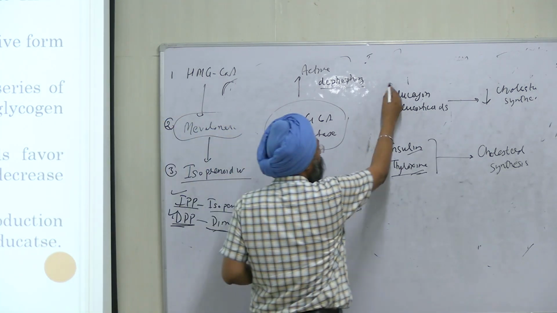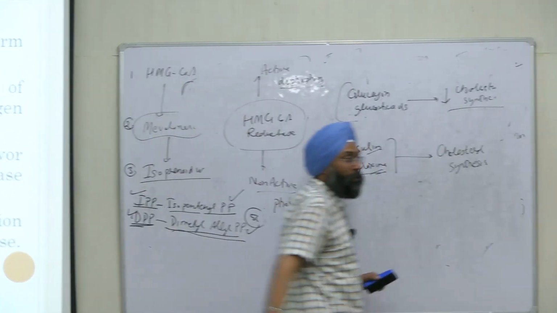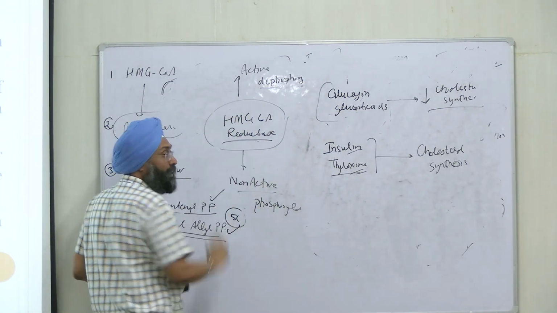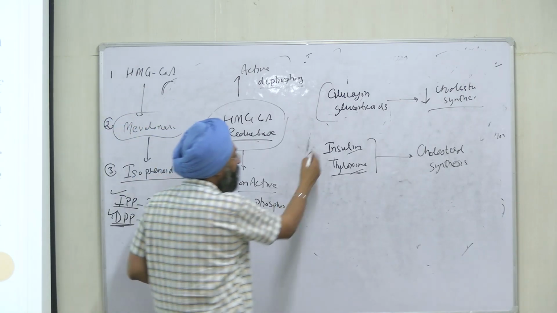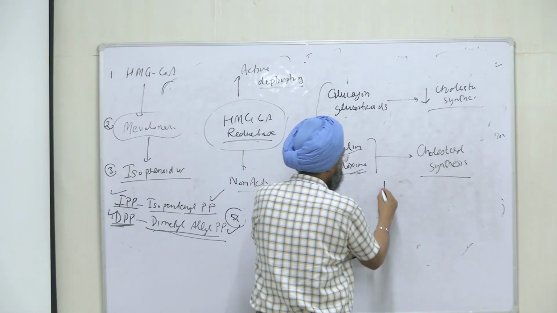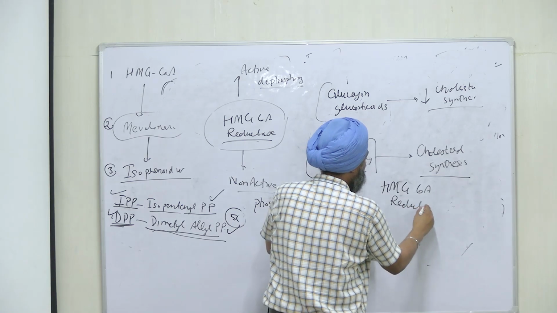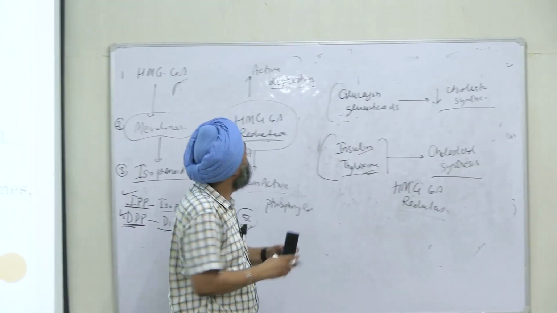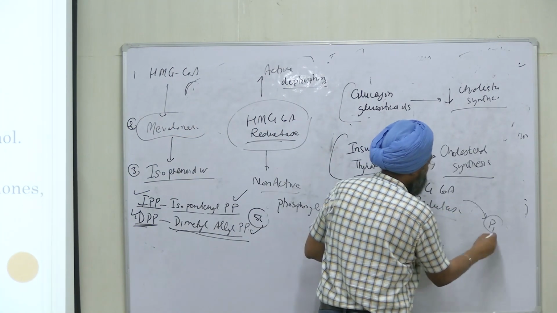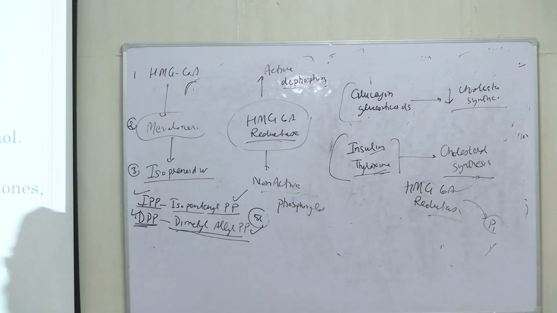These two, glucagon and glucocorticoids, they decrease, right? They decrease, that means it will inactivate this enzyme. And insulin and thyroxine, they increase, that means they will activate this HMG CoA reductase. An active form is, so it will remove phosphate from it. It will become active, and active will lead to cholesterol synthesis. Let's see one diagram I missed.